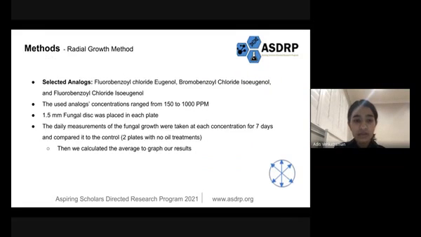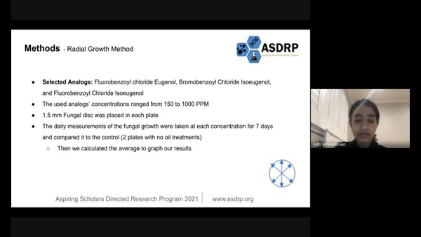The second method we did was the radial growth method, and the selected analogs were taken based on the results from the sensitivity test. The selected analogs were fluorobenzoyl chloride eugenol, bromobenzoyl chloride isoeugenol, and fluorobenzoyl chloride isoeugenol. The analog concentrations ranged from 150 to 1,000 ppm, and in this experiment, we used 1.5 millimeter fungal discs, and we placed them in each plate.